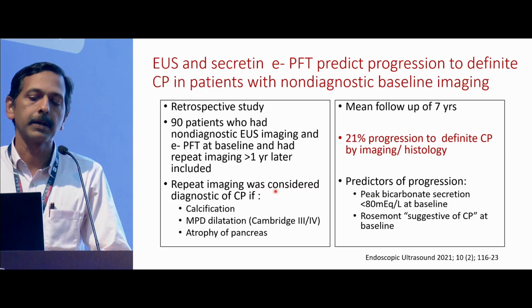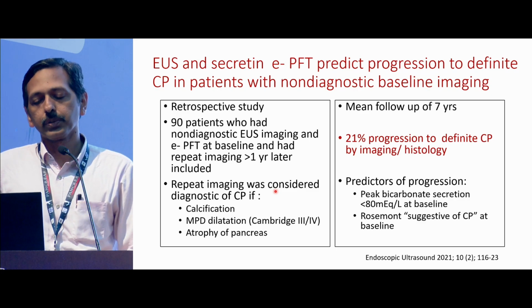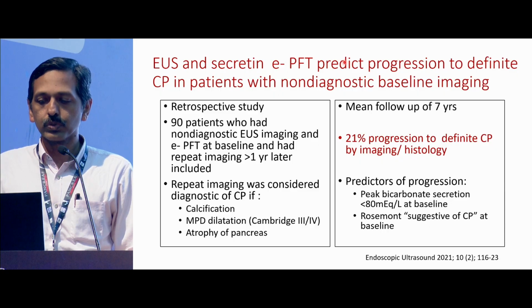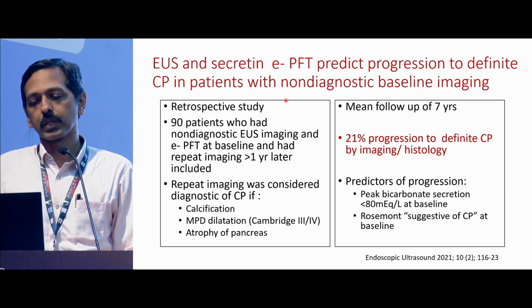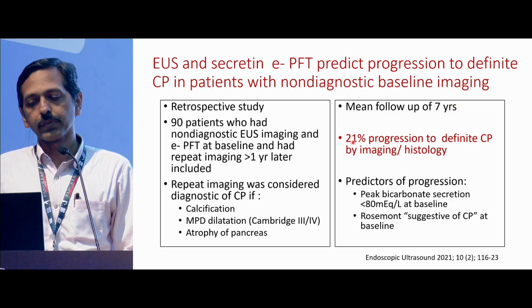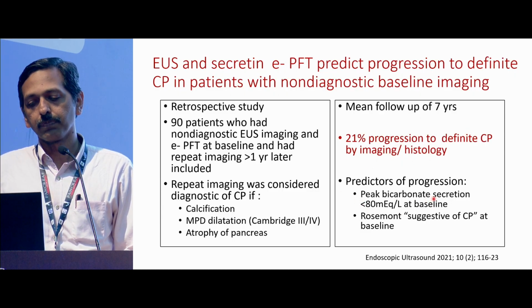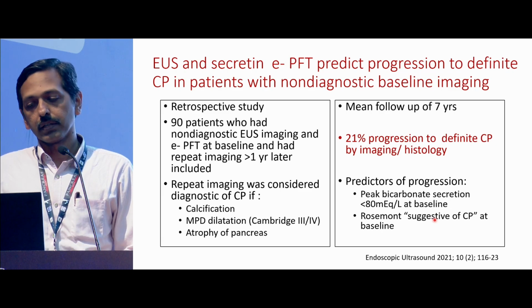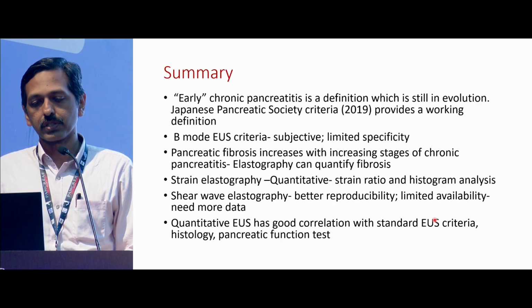This was an interesting study that looked at EUS and the secretin-based endoscopic pancreatic function test, where they could use both of these to predict the progression to definite chronic pancreatitis. This is the longest study that you have, with a median follow-up of 7 years. They found that 21% progressed to definite chronic pancreatitis, and the main predictors were a peak bicarbonate on the endoscopic pancreatic function test of less than 80 milliequivalents at baseline, or a Rosemont criteria suggestive of CP at baseline. About 1/5 progressed to definite CP.